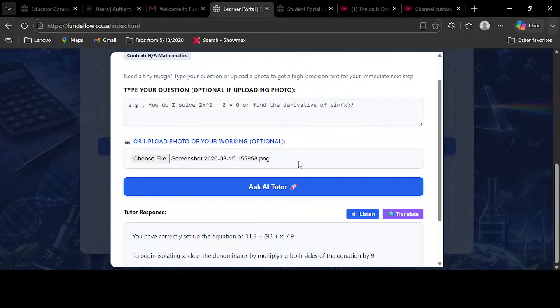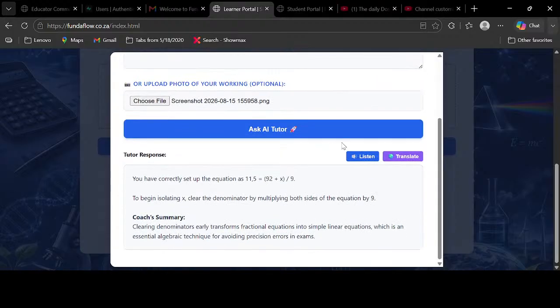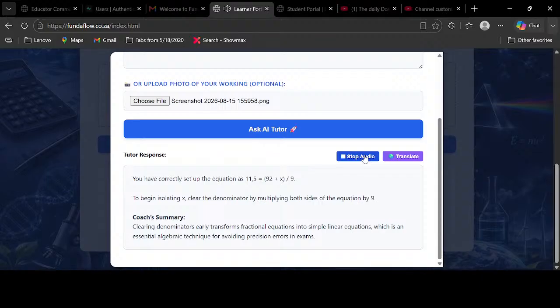Okay, do we have a hint? You have correctly set up the equation as 11,5 equals (92 plus x) divided by 9. To begin isolating x, clear the denominator by multiplying both sides of the equation by 9. Coach's summary: clearing denominators early transforms fractional equations into simple linear equations, which is an essential algebraic technique for avoiding precision errors in exams.